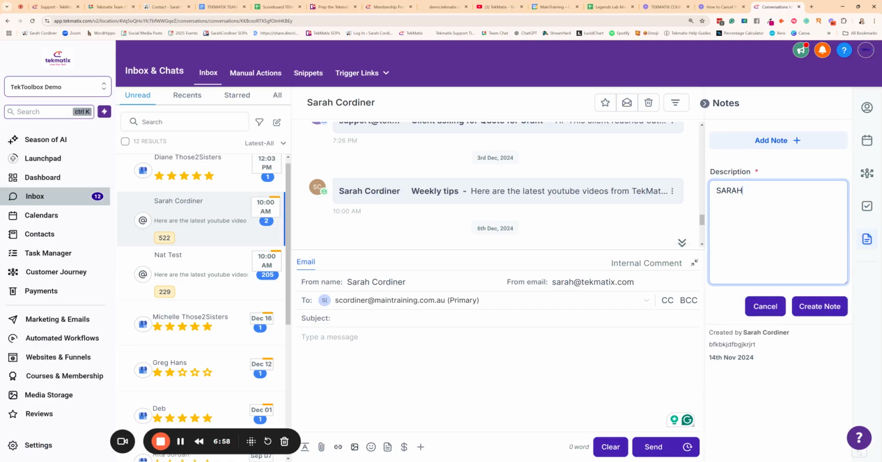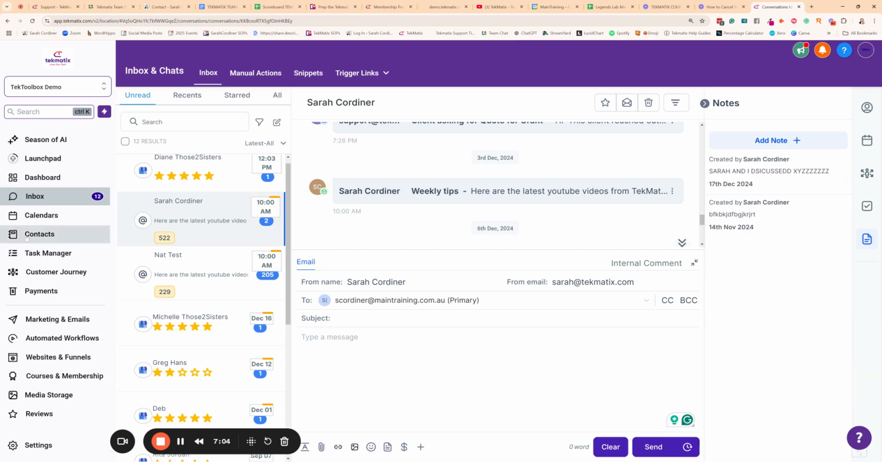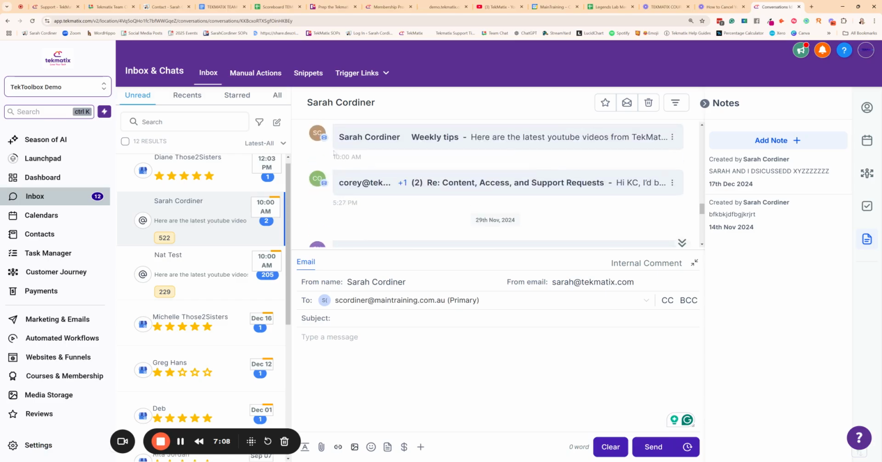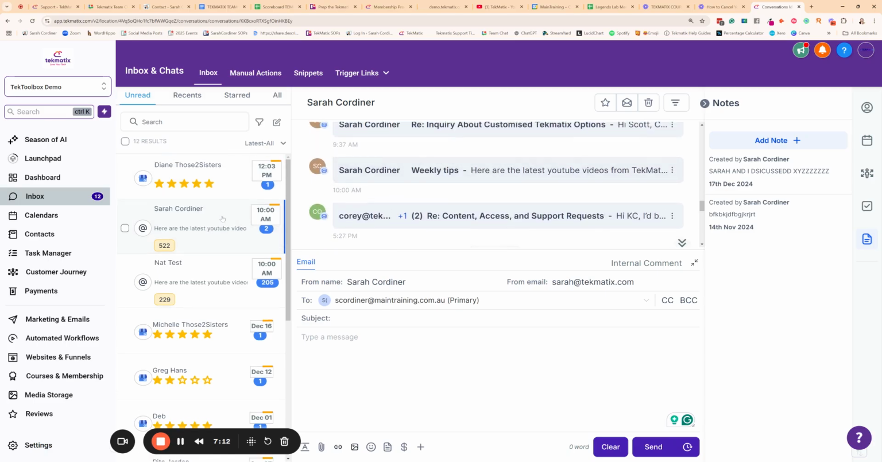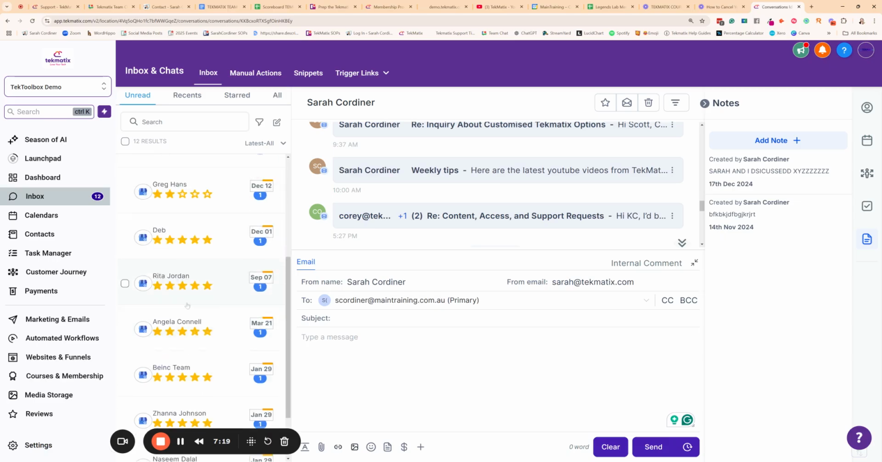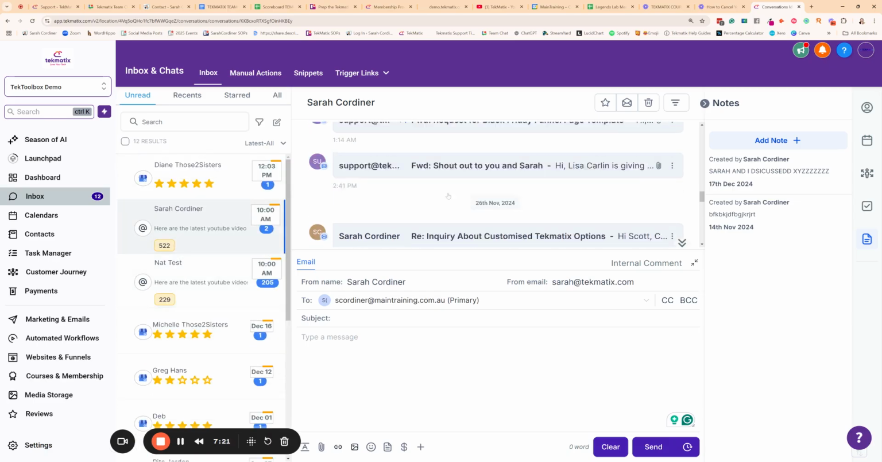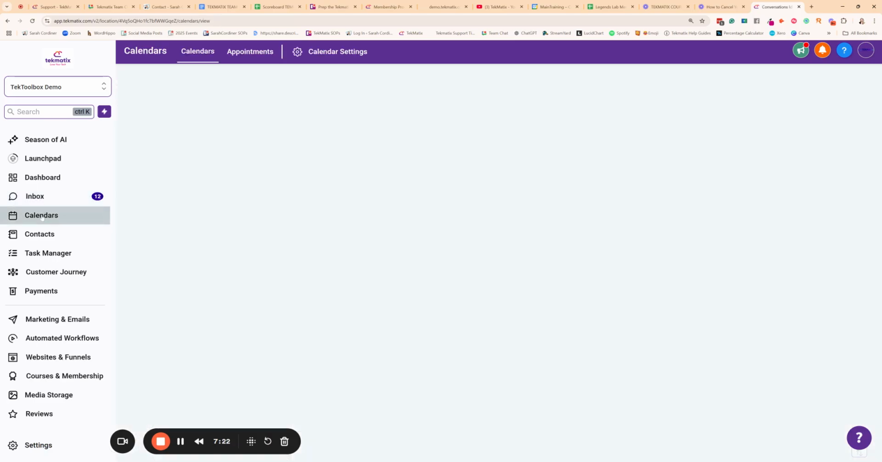So, Sarah and I discussed XYZ. And that will also then be added to the client's contact record too, which I'll be showing you in the CRM section as well. But basically now this is going to give you the opportunity to make sure that no communication ever gets missed again. Don't have a million tabs open. You're going to be able to do everything directly from your inbox. It's going to suck in all those comms from all of those locations. How amazing is that?